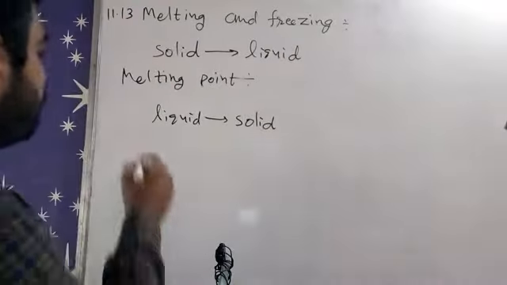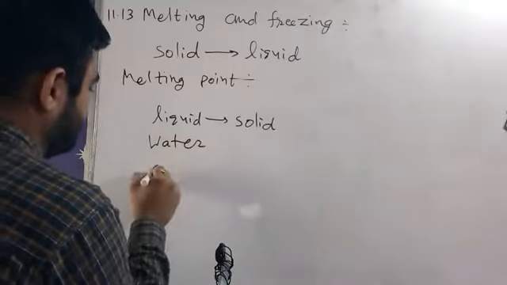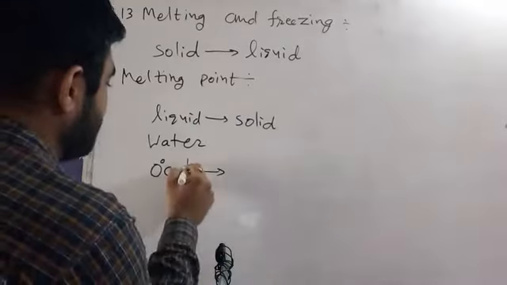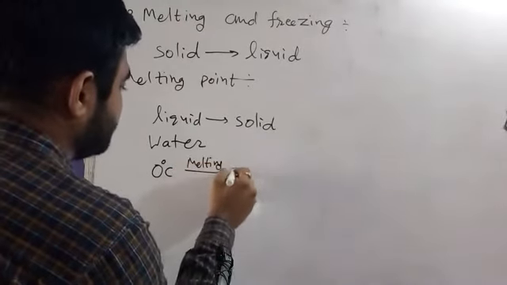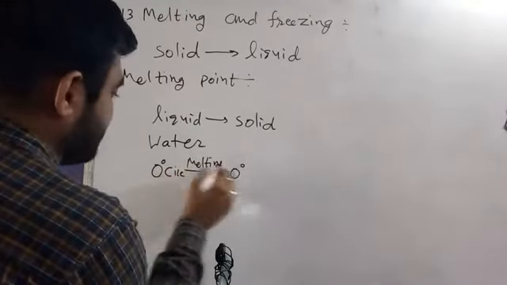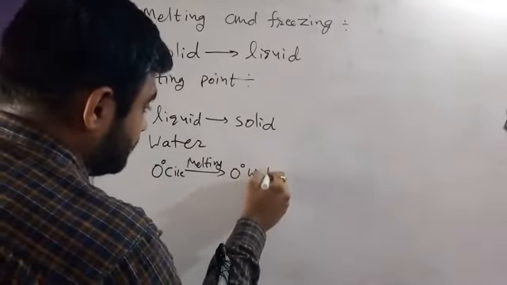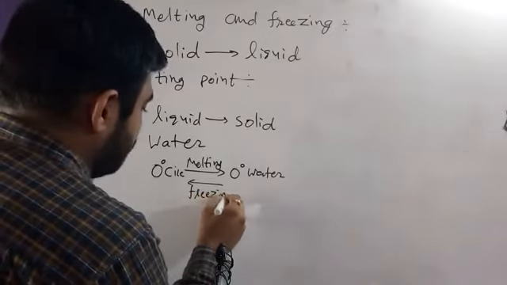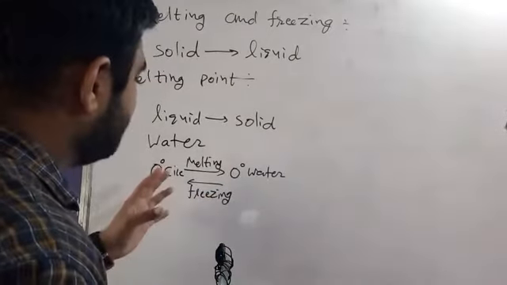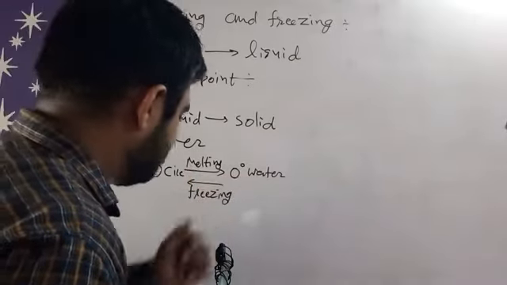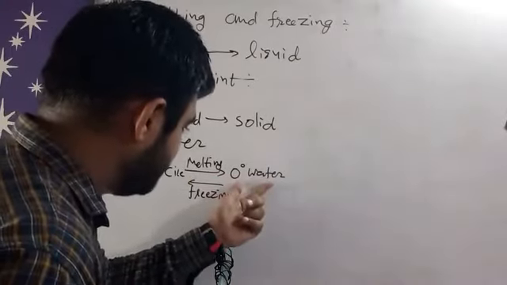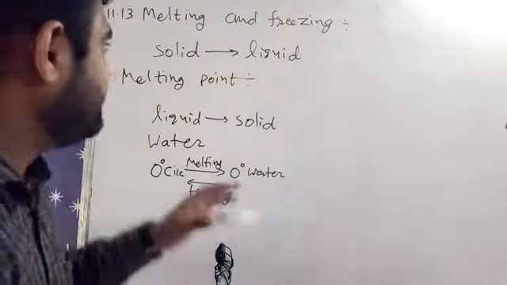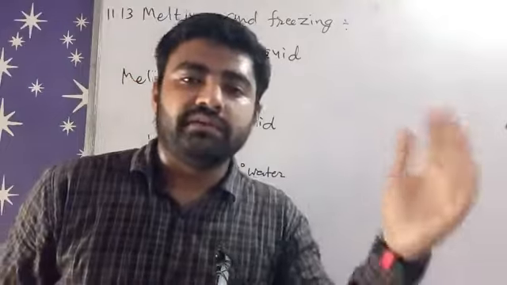So if we are talking about water, at 0 degree Celsius the temperature remains constant, and here the melting process takes place. So 0 degree Celsius ice is converted into 0 degree Celsius water. Similarly, in freezing, we have both at the same temperature, but here we release heat energy from this water, and it will convert into ice cubes, right? So that's the simple transformation of solid to liquid, liquid to solid.